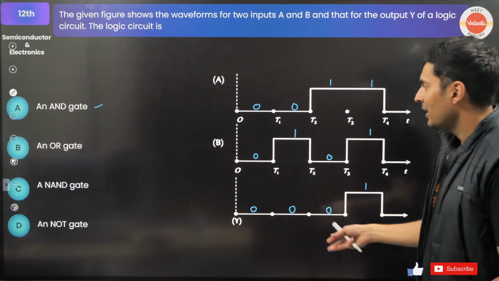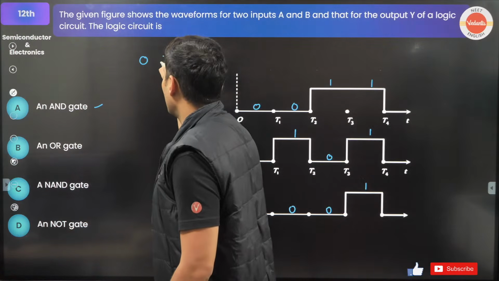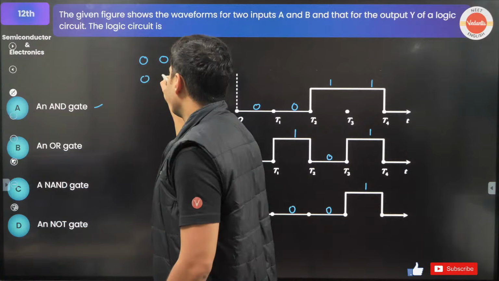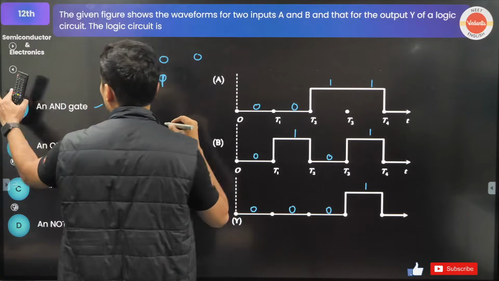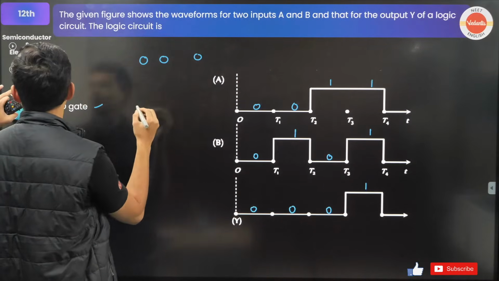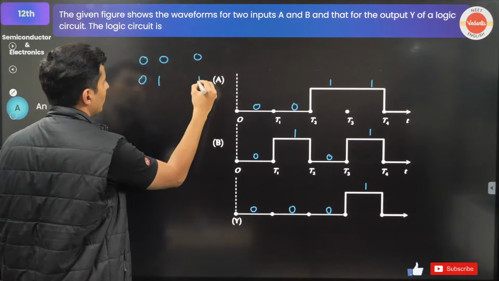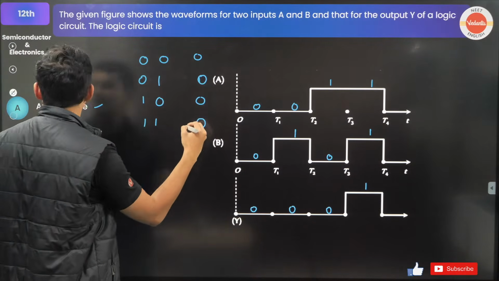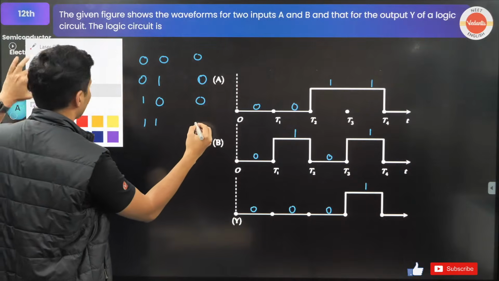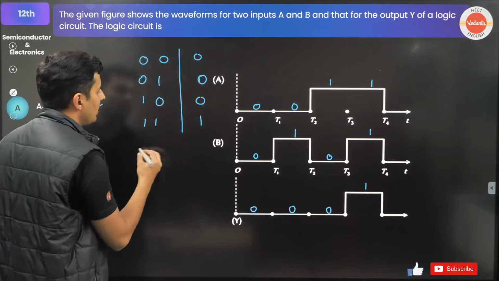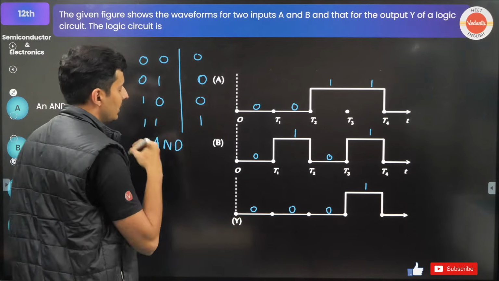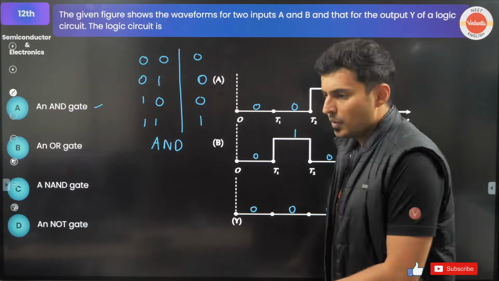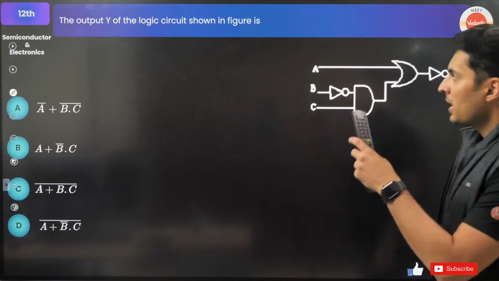Why is it an AND gate? You can put up the truth table. 0, 0 gives 0. 0 and 1 gives you 0. 1 and 0 gives you 0. 1 and 1 gives you 1. So this is the truth table for obviously AND gate. Is that clear? Perfect. Moving on to the next question.